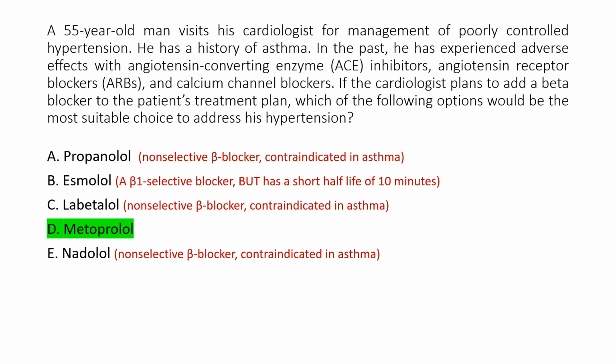So the correct answer here is option D because of three things. Number one, it selectively blocks beta-1 receptors, minimizing lung side effects. Number two, it effectively manages hypertension in chronic settings. And number three, it avoids bronchoconstriction, which is crucial for asthmatic patients.